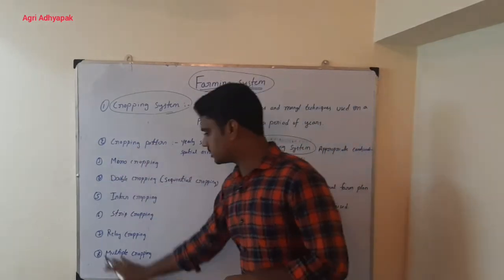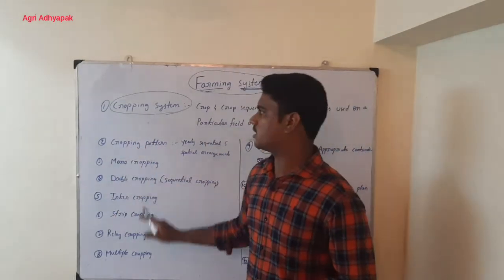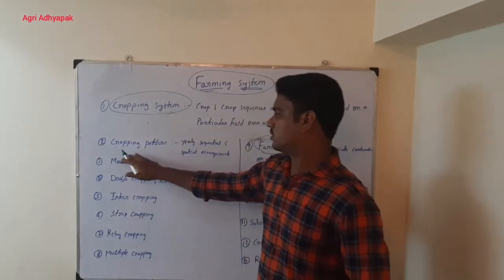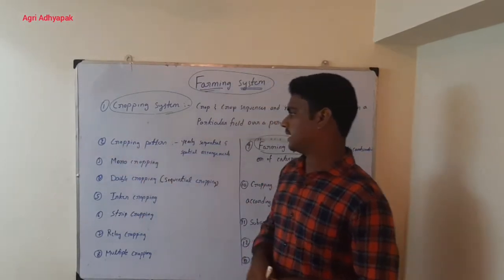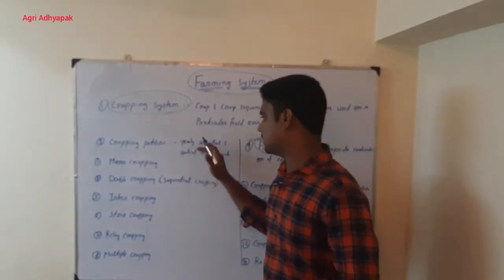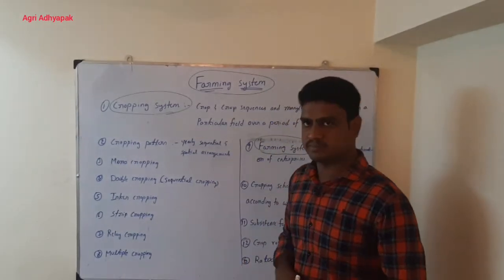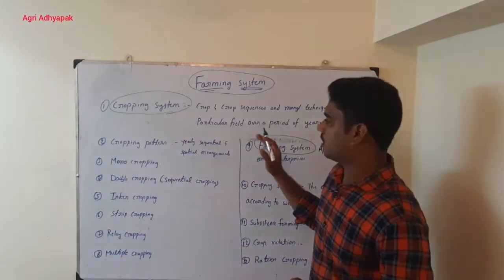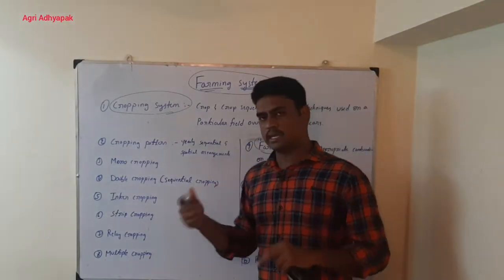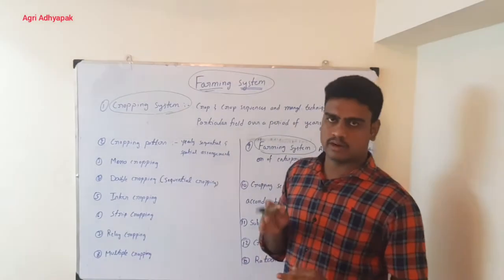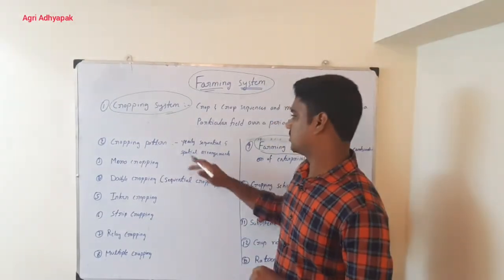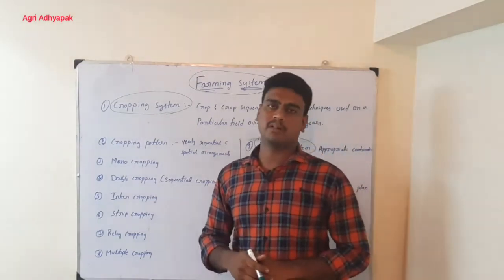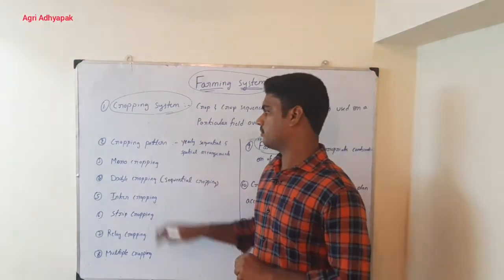So what are the definitions which I am going to give now? All are related to cropping system. So let us see one after the other. The next one is cropping pattern. Cropping pattern is nothing but yearly sequential and spatial arrangement of the crops in a particular field. That means how yearly we are arranging the crops and how much space we are providing. That is called cropping pattern.